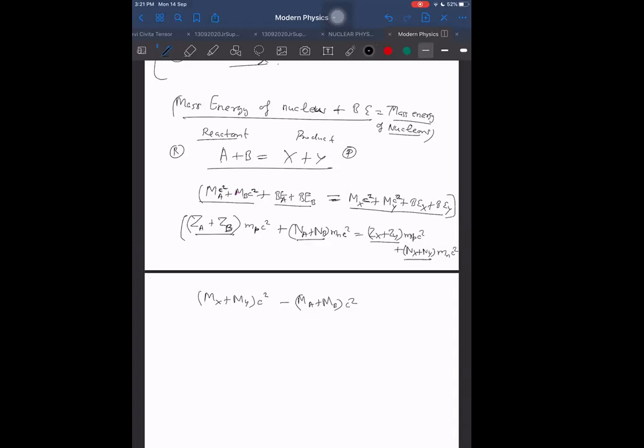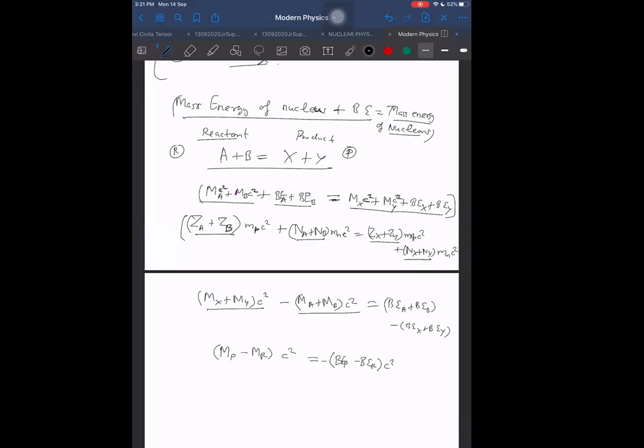Anyway, mx plus my into c square minus ma plus mb into c square, what it will give us in our equation, if I observe, it will give us binding energy of A plus binding energy of B minus binding energy of X plus binding energy of Y. Or I can say net mass of product minus mass of reactant into C square is equal to, here it is opposite, minus of binding energy of product minus binding energy of reactant into C square.